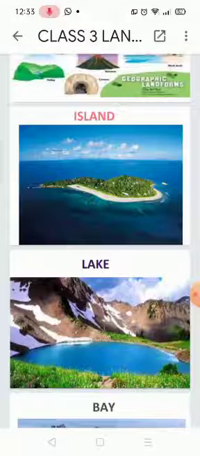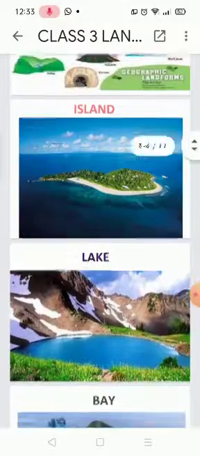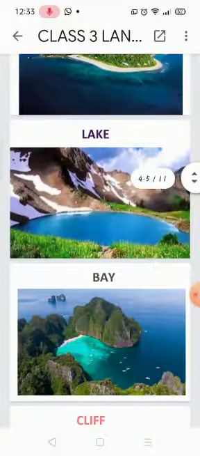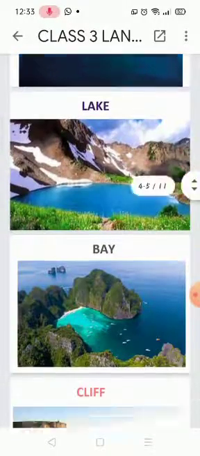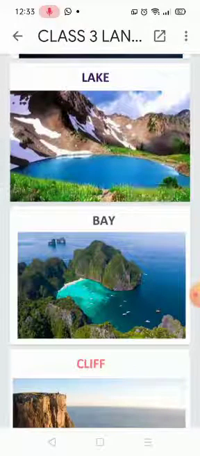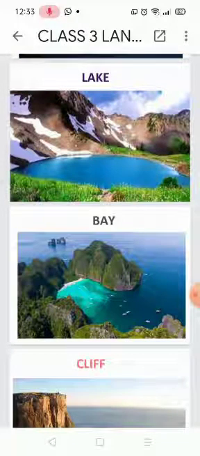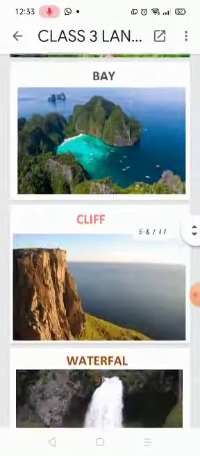Now next is lake. A lake is an area of water which is surrounded by land. One more landform is the bay. A bay is also a body of water surrounded by land from three sides.